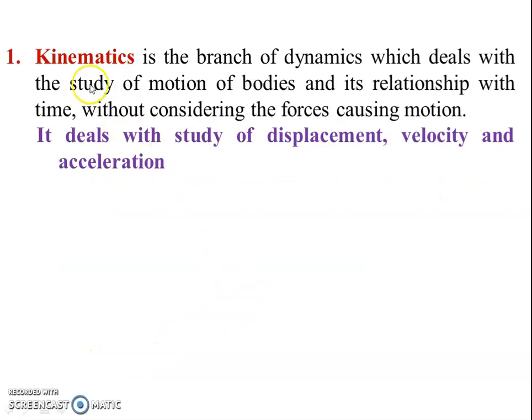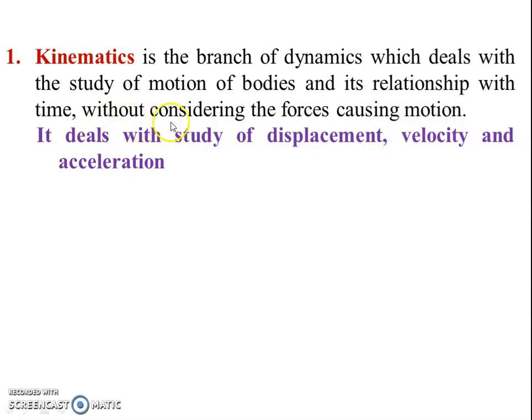Kinematics is the branch of dynamics which deals with the study of motion of bodies and its relationship with time without considering the force causing motion. It is very important.